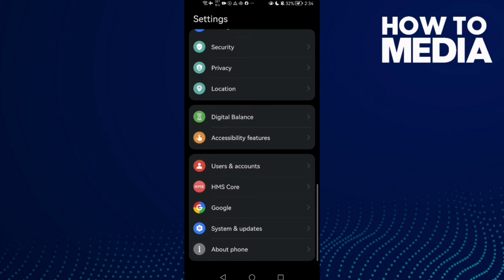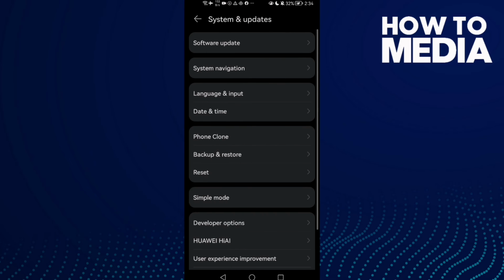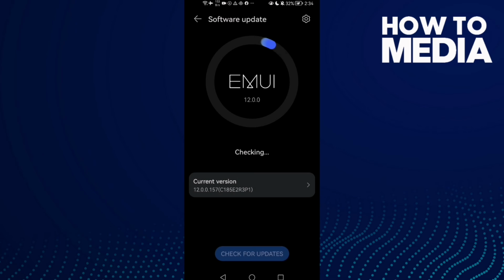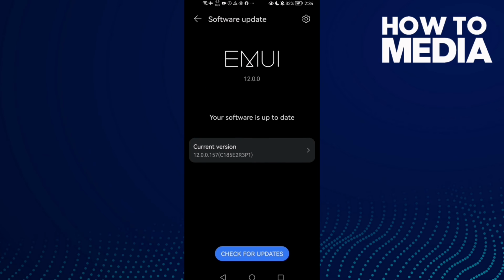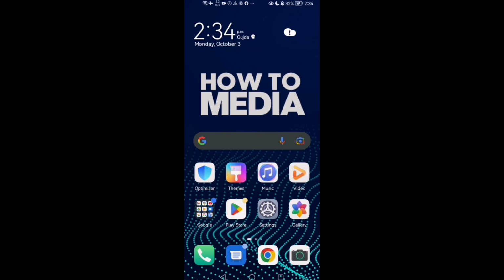And then just go to the system and updates, and then click software update, and check if there is any update here, and then just update your phone. And that's how to fix no sound problem on Android phone.